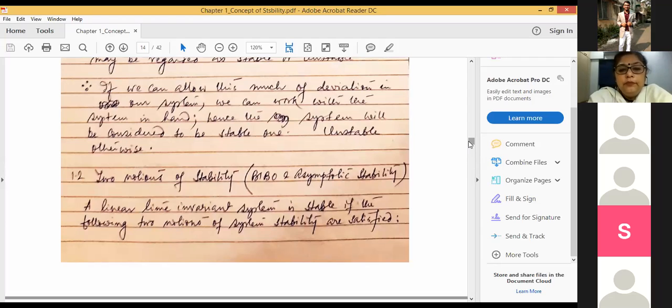What is a forced system? Where you have given some input. Bounded input, that means you have given one input. There is some input acting on the system. So if there is an input, the system will be called a forced system. And if there is no input, then a dynamic system can exhibit its dynamic behavior because of its initial conditions, right? If we change the initial conditions, then its response will change.